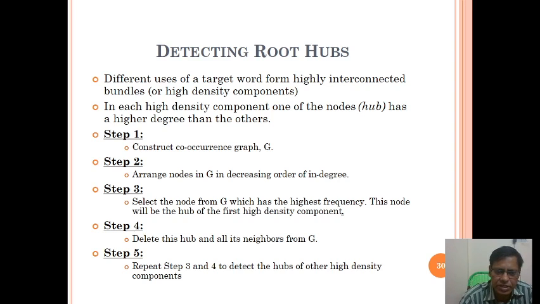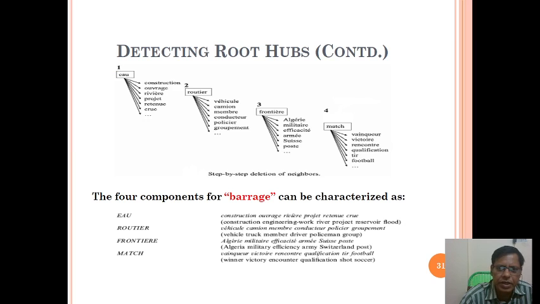Okay, step 4 is delete this hub and all its neighbors from G. Step 5 is repeat steps 3 and 4 to detect the hubs of other high density components. Okay, detecting root hubs, that is the cow, router, frontier, match. What is it explaining about? Cow is about construction, overage, revenue, project, crew. Router is vehicle, campaign, like that. The four components for barrage can be characterized like this.